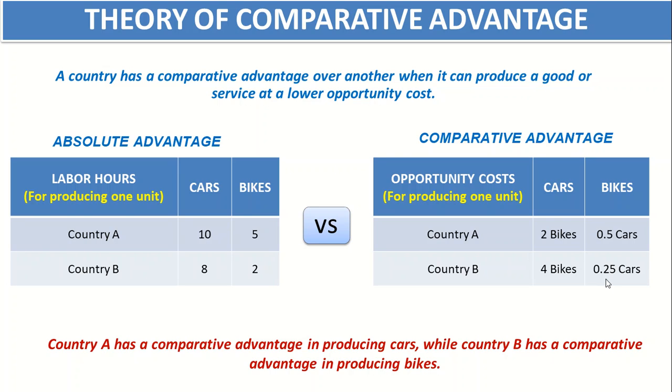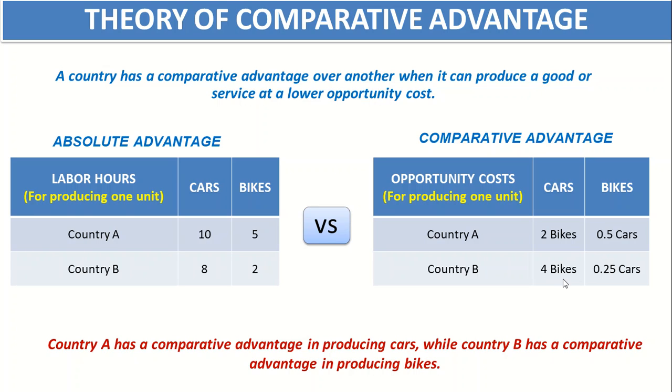So in this case, country B should produce 4 bikes instead of producing 0.25 cars. On the other side, this ratio is not that much in the case of country A. Means 2 bikes against 0.5 cars, it's okay. But 4 bikes against 0.25 cars, this goes for bikes. This option is much better.